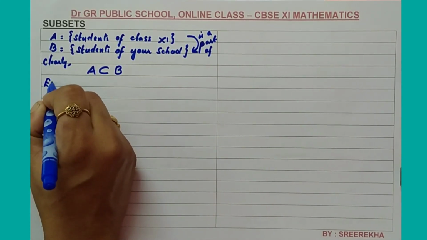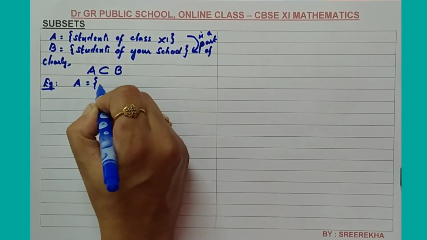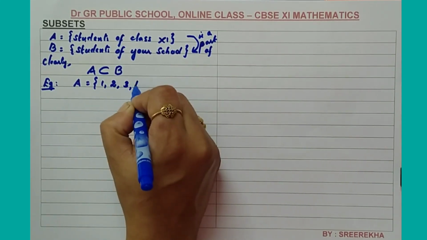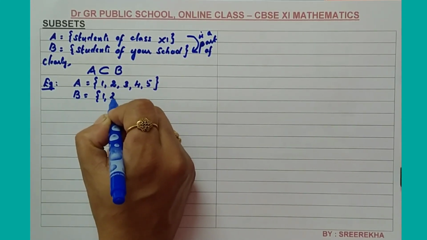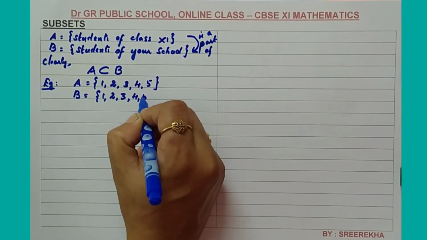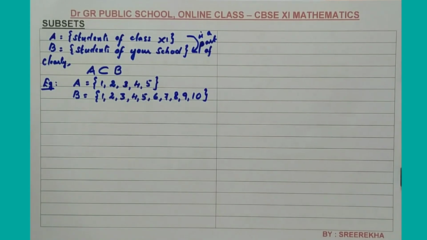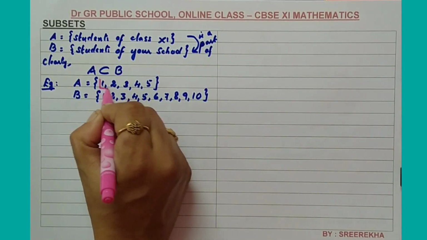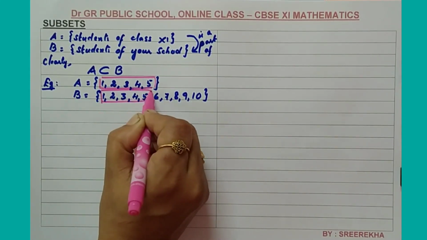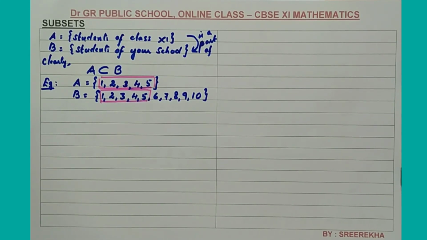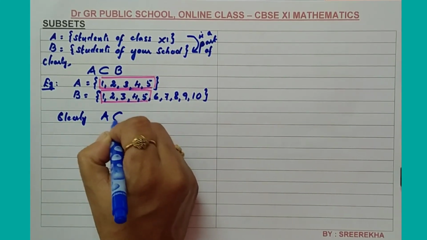Okay, I will consider another example. Let A be the set which consists of the elements 1, 2, 3, 4 and 5, and B be the set which consists of the elements 1, 2, 3, 4, 5, 6, 7, 8, 9 and 10. Here you can see that A, 1, 2, 3, 4, 5, is a part of the set B. So clearly, here also A is a subset of B.